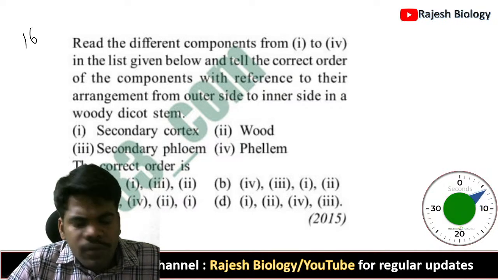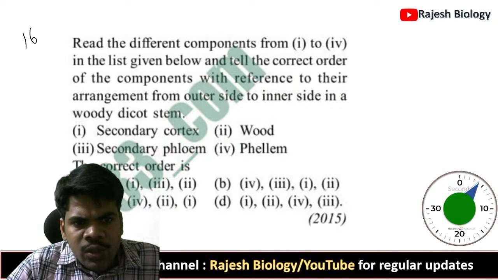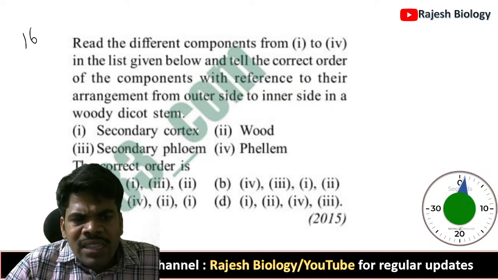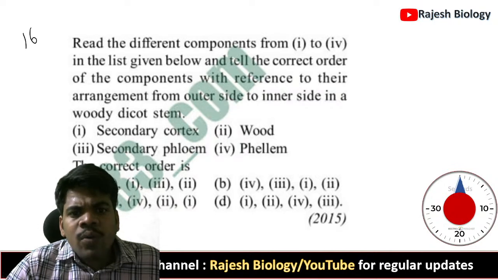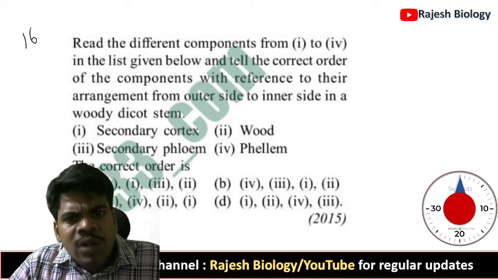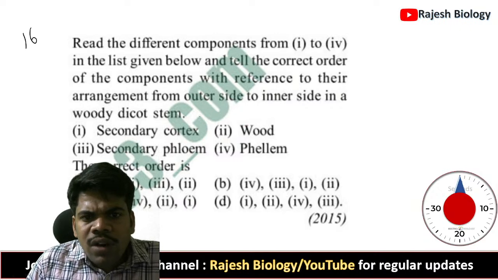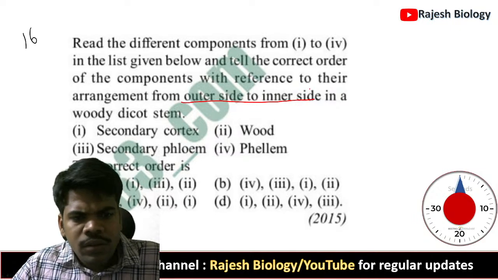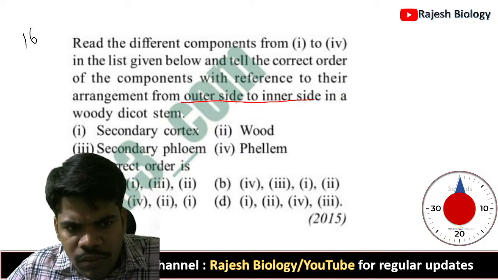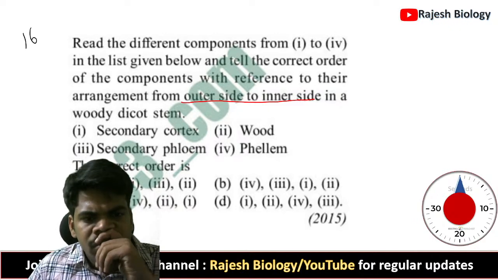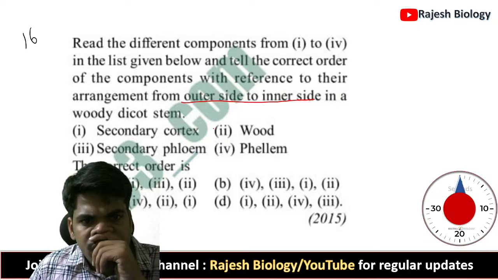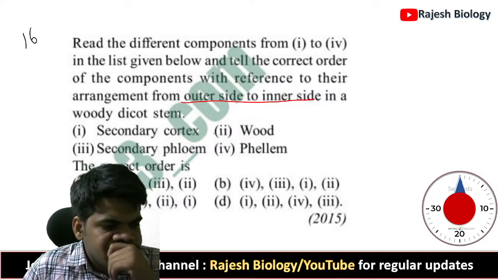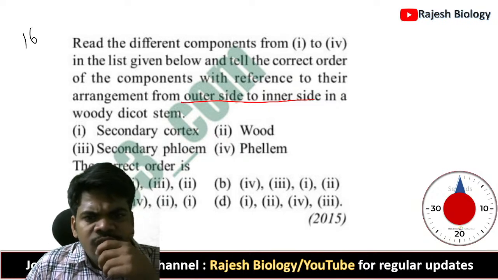It is a very important question. Repeated question it is, the 16th question. We have to arrange the different parts of the wood from inner side to outside or outside to inside. In this question, they ask for outer side to inner side. Woody dicot stem. First one is phylum.